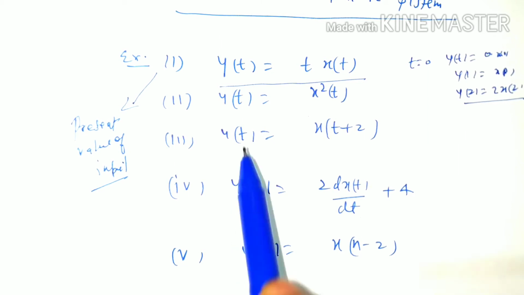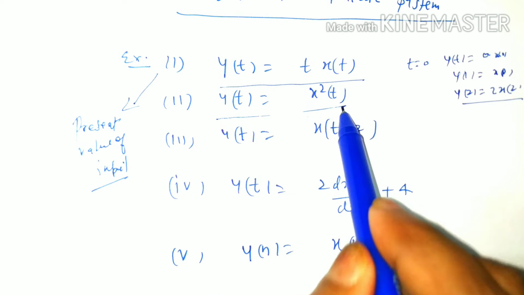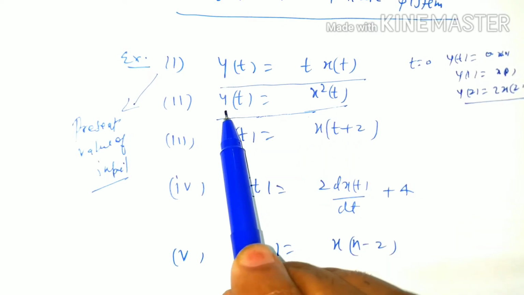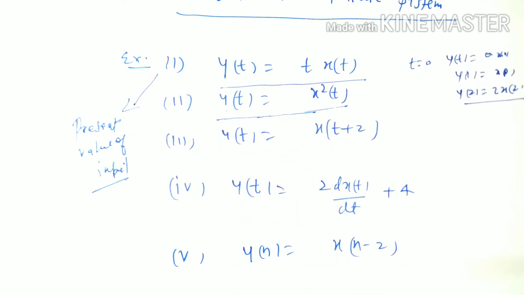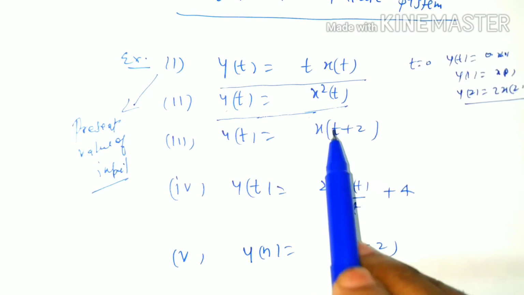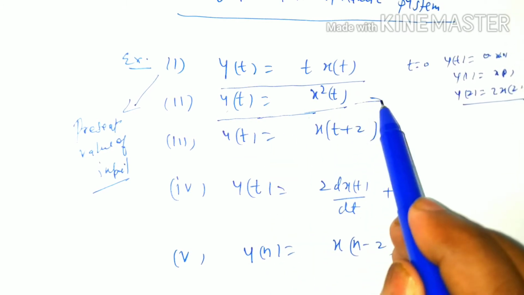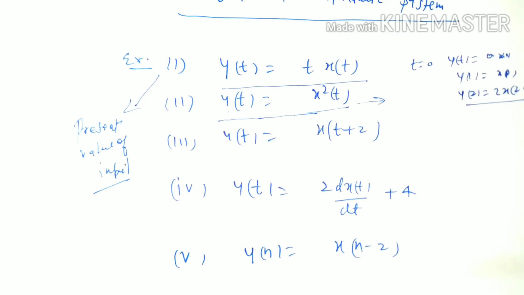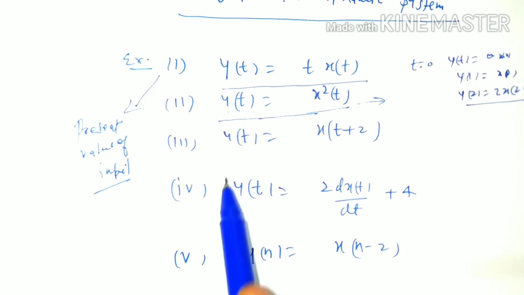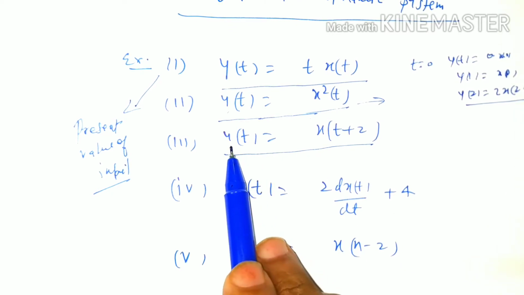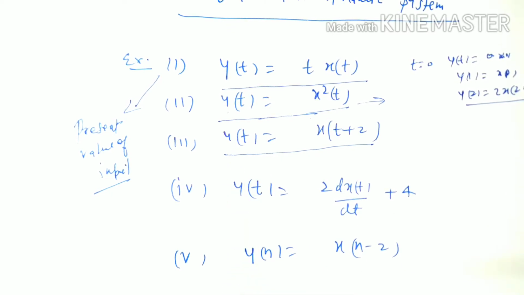Now we are going to discuss this example. It is also a static system because here output yt depends on xt. It does not depend on future and past value of input. Now for this example, output yt equal to xt plus 2.